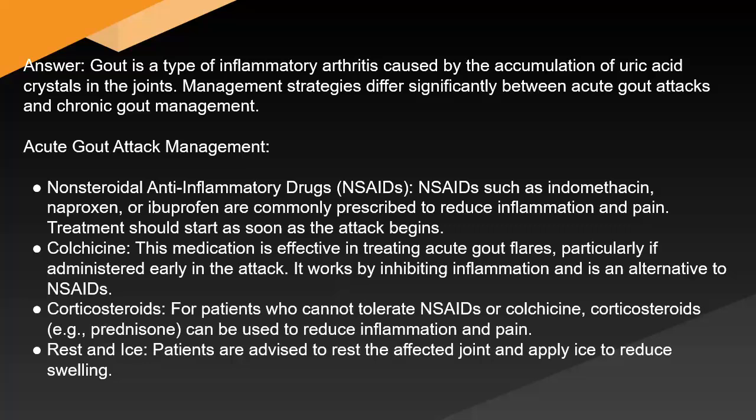Colchicine. This medication is effective in treating acute gout flares, particularly if administered early in the attack. It works by inhibiting inflammation and is an alternative to NSAIDs. Corticosteroids. For patients who cannot tolerate NSAIDs or colchicine, corticosteroids, e.g., prednisone, can be used to reduce inflammation and pain. Rest and ice. Patients are advised to rest the affected joint and apply ice to reduce swelling.